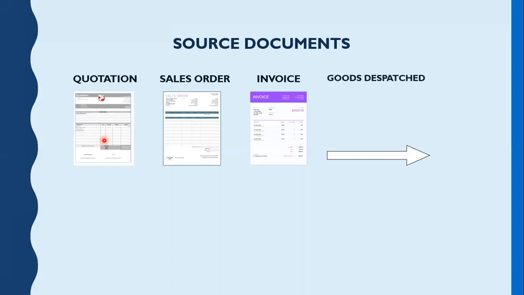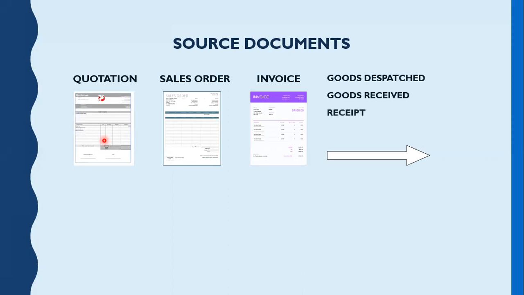Then we issue the goods dispatched note. Goods dispatched note means we are saying we have dispatched your goods to a customer. So we are saying to a customer that we have dispatched the goods. The next thing, then the customer sends us the goods received note. Goods received note means, hey, I've got your goods. So the customer has received the goods.